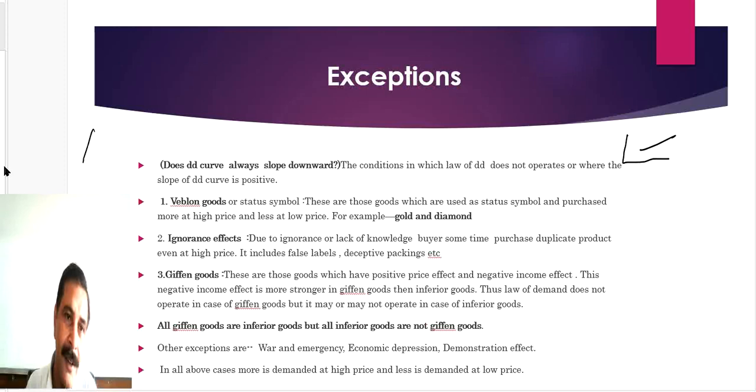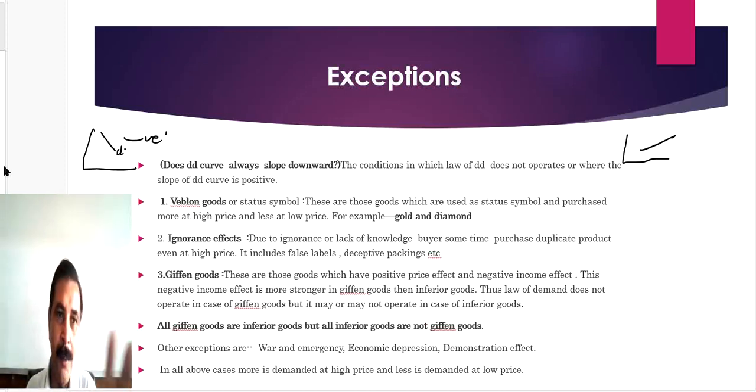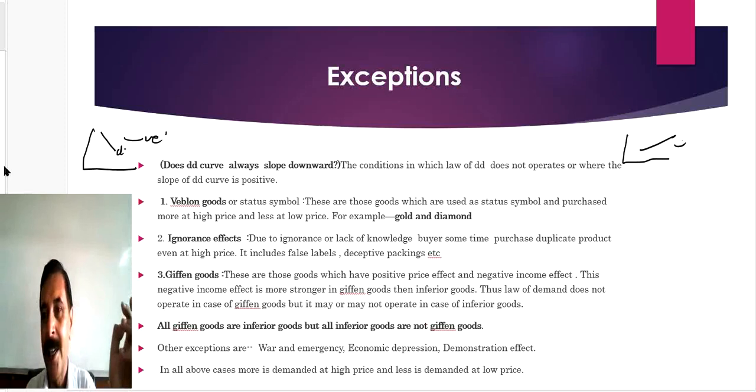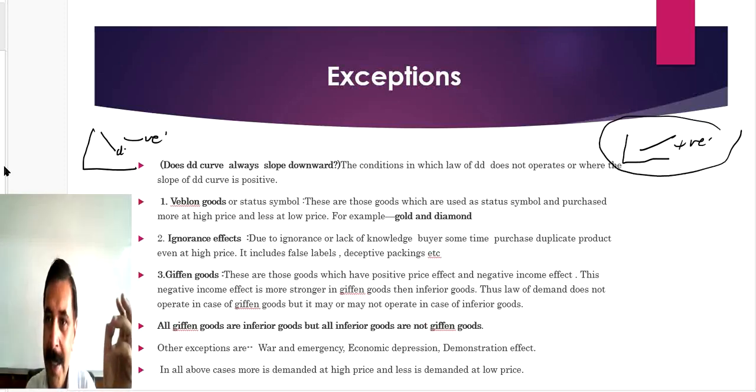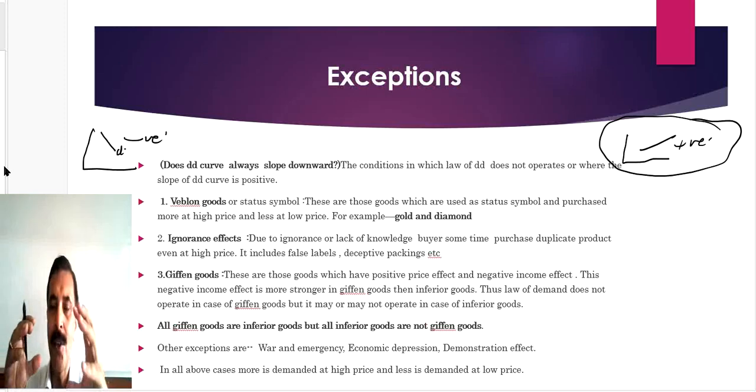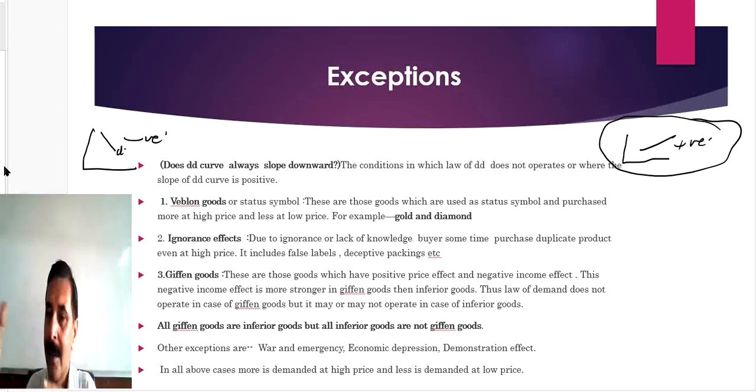Generally, till now, we have analyzed the demand curve like that. This is a negative slope. If a curve moves from left top to right bottom, that is a negative slope. And if a curve moves from left bottom to right up, that has a positive slope. So it means exceptions are certain situations in which the demand curve is positive. Exceptions indicate more will be purchased at high price. So what are these circumstances, students?